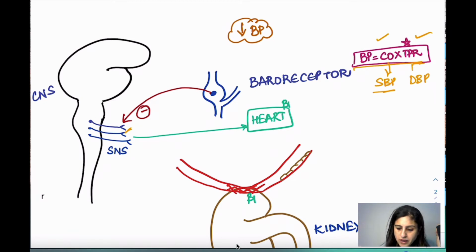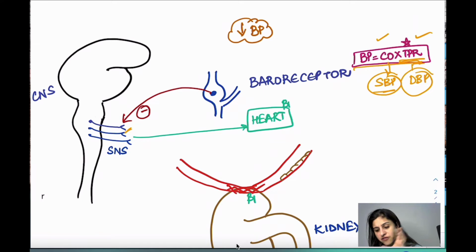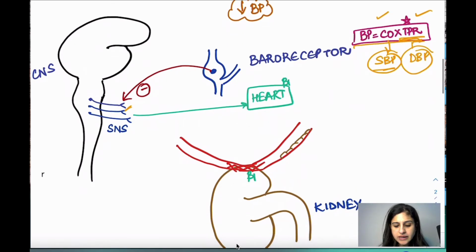So just remember, your cardiac output is responsible for systolic blood pressure. Your total peripheral resistance is responsible for your diastolic blood pressure. Anything which is going to affect these two factors is going to affect the blood pressure as such. So let's see what happens when there is a decrease in the BP.